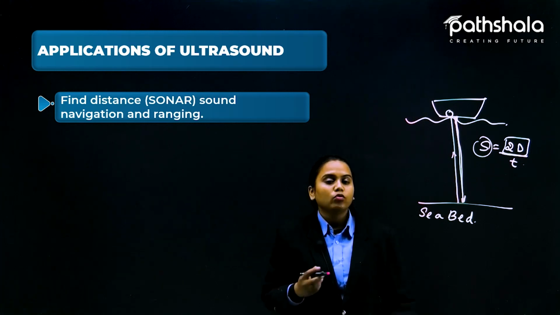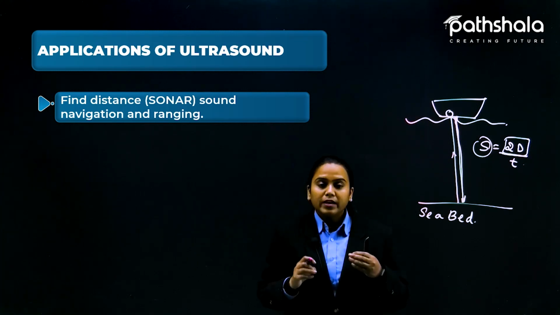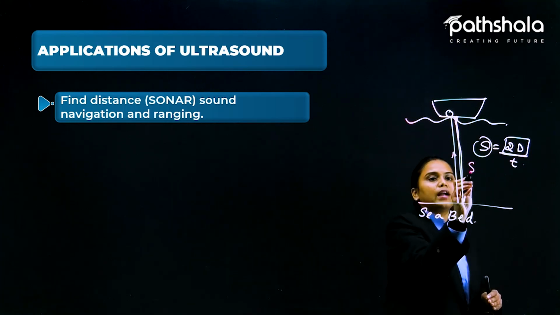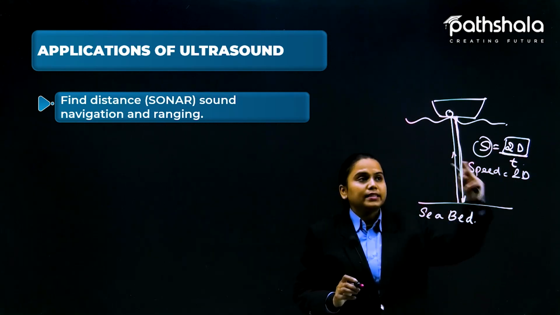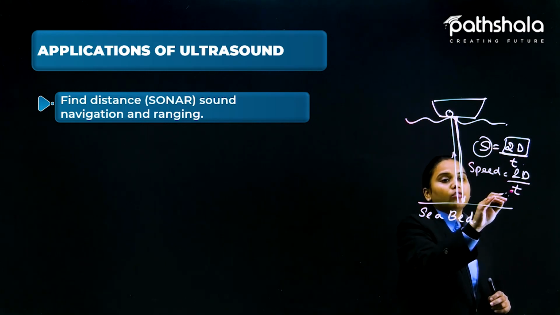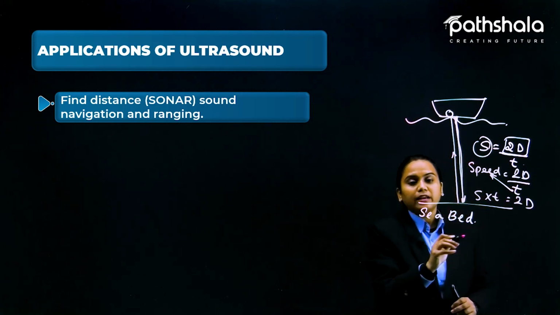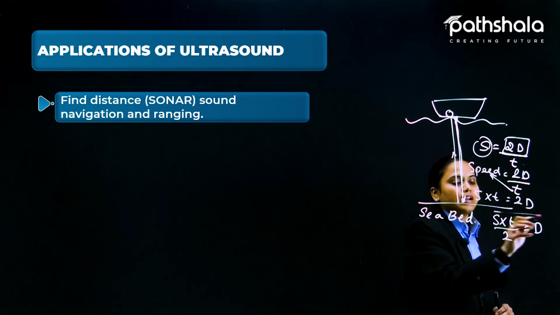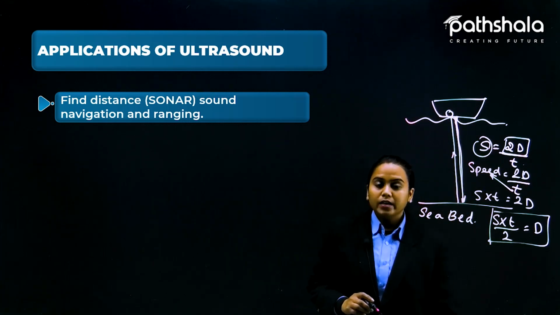So we know that multiple kinds of instruments and techniques are there. We already know the speed of sound, so we can put the speed here, and 2D remains 2D because the distance is covered twice, which is why I have written 2D divided by time. Now speed and time get multiplied, and whatever answer we get is then divided by 2. Then finally we get the distance, and that distance is actually the depth of the sea.